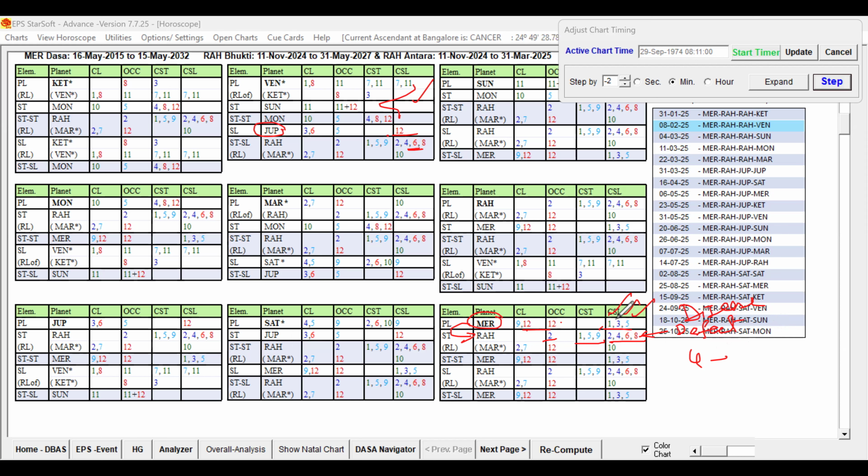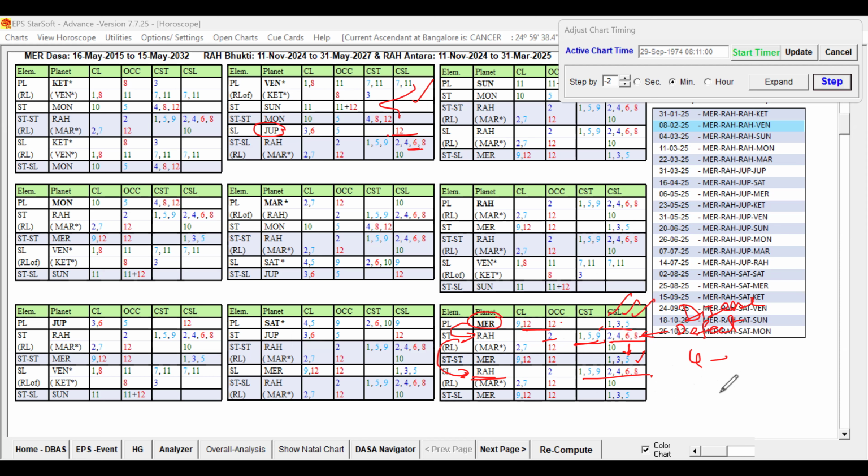So Lagna sublord, third sublord and fifth sublord in the star of planet Rahu are indicating some supportive houses, but at the sub-level, the CSL level, it is indicating some serious health issues and defects. Now the sublord is also the same planet. The star lord is Mercury, which tries to support and reduce the unfavorable state, but the sublord is again Rahu. Because of that, once Mercury Dasa started, the destiny planet, Lagna sublord and third sublord movement, everything is getting disturbed by Rahu.